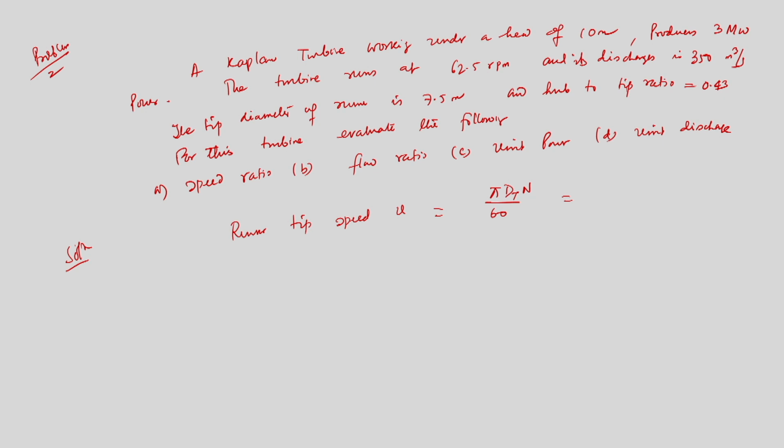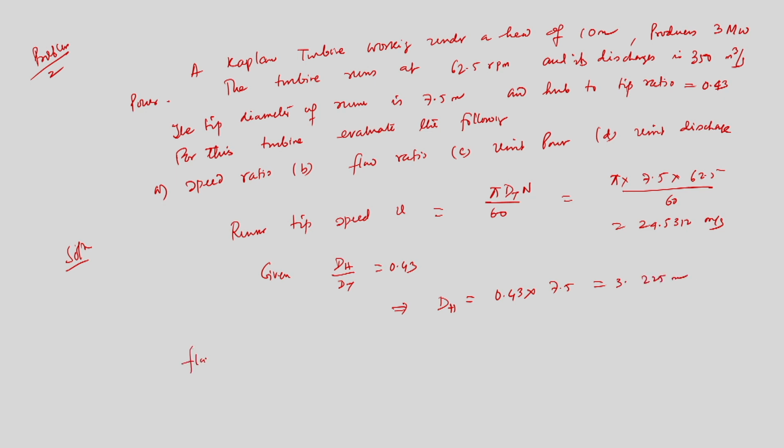So it will be pi into 7.5 into 62.5 divided by 60, which is 24.5312 meter per second. Given dH by dt equal to 0.43, therefore dH will be equal to 0.43 into 7.5, which is 3.225 meter.